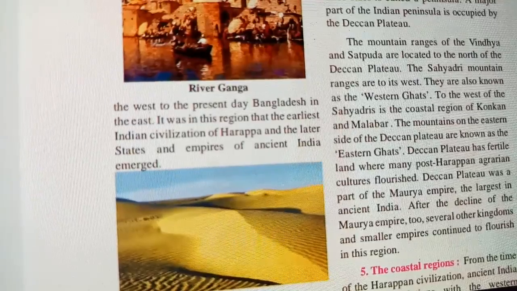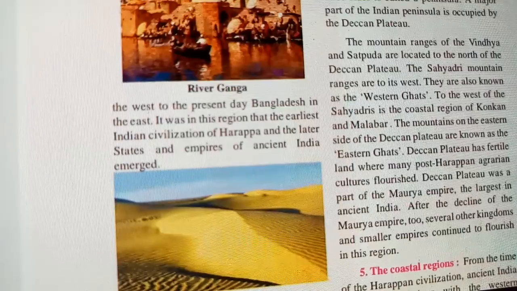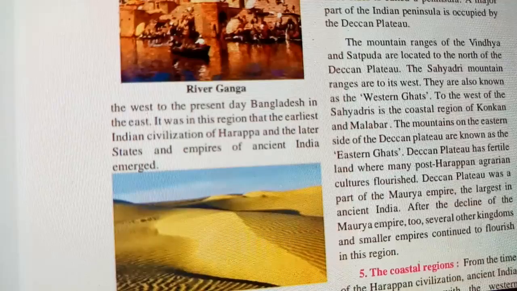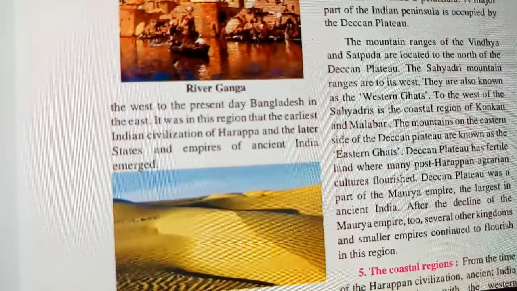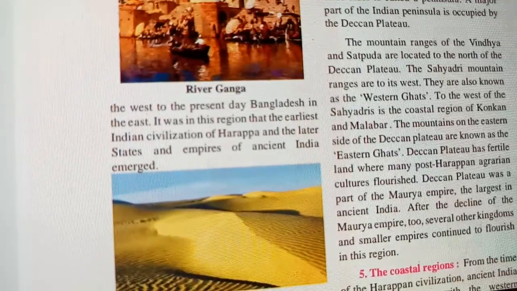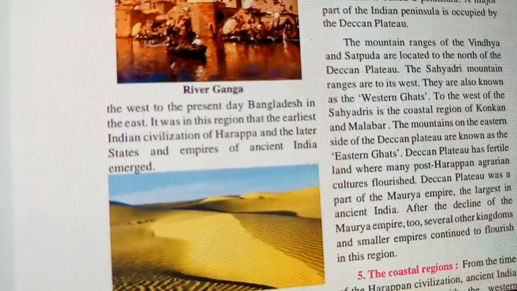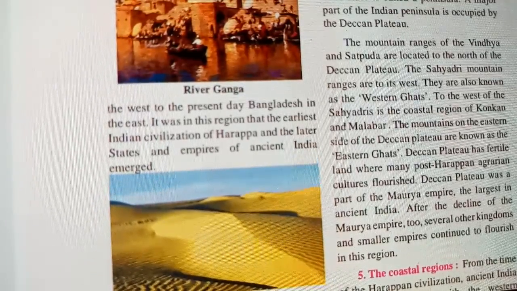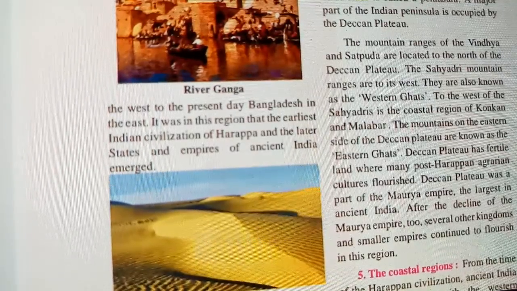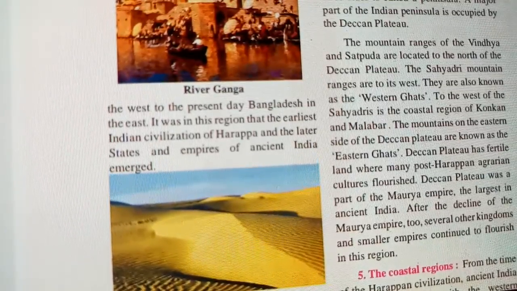The Sahyadri mountain ranges are to its west, which I have shown you. They are also known as the Western Ghats. You can see the Western Ghats near the west side of the coast. To the west of the Sahyadri is the coastal region of Konkan and Malabar. The mountains on the eastern side of the Deccan Plateau are known as the Eastern Ghats.